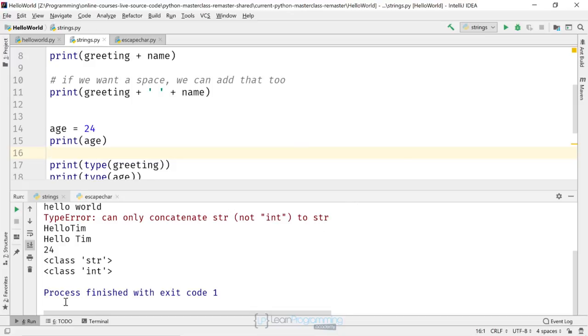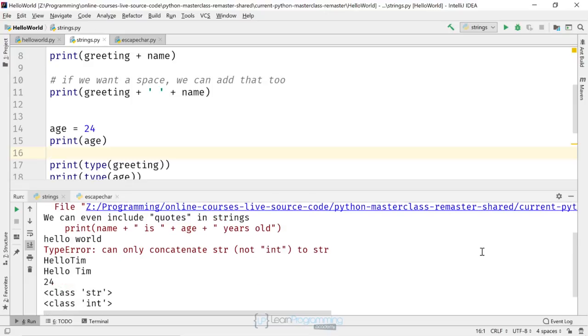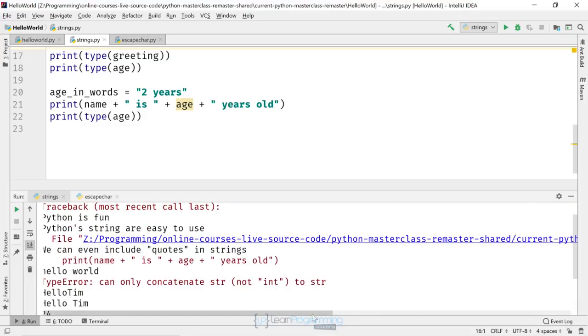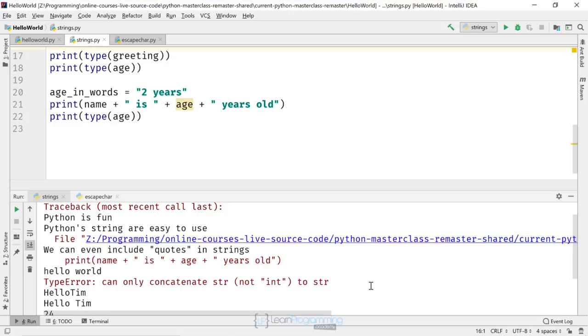So you can see when we ran it, I'll scroll up so we can see the errors. It prints the two greetings and the value of age, but then displays an error. The error you can see there is a type error, and that's all happening in our code on line 21. Python helpfully shows the line number. We can scroll over and see there, line 21 in module. It also shows the bit of code that displays the error, as well as a description of what the actual error was. So a type error means that we've provided a value of one type, int in this case, when it's expected another type, a string.